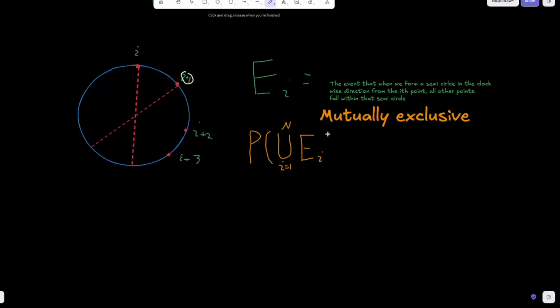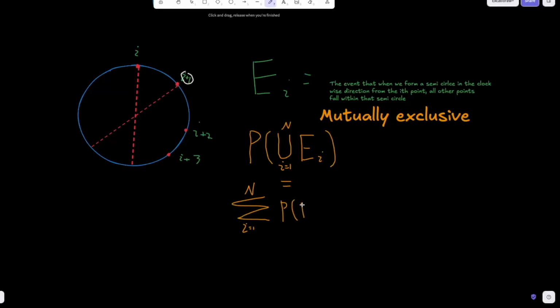The probability of event 1 happening or event 2 happening, or event 3 happening, or event 4 happening, because these are mutually exclusive, is the same as the summation of each of their probabilities. Okay, so that looks like this.